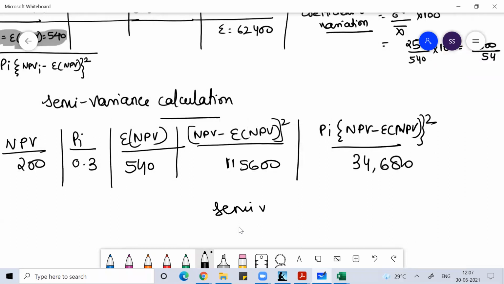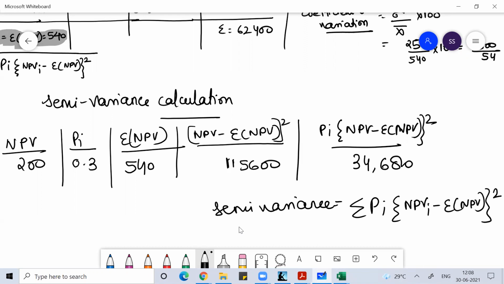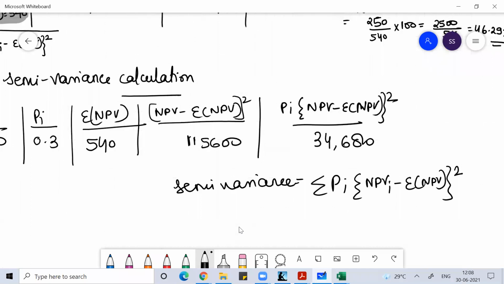So the semi-variance is the squared deviation of all the values which are lesser than the mean value. The semi-variance of this would be the sum of Pi into NPV minus expected NPV, whole squared. The sum of this is 34,680. There's only one value, so there's nothing to sum here.